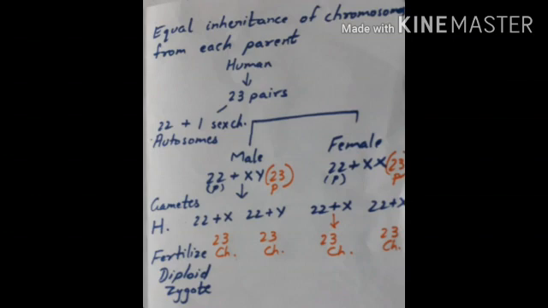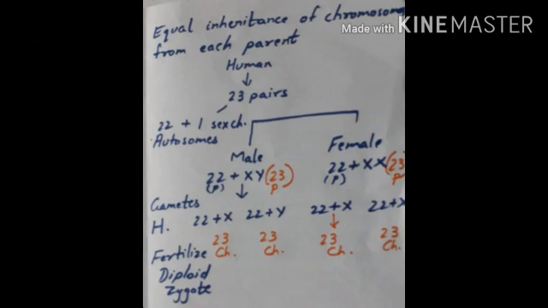One set comes from the male parent and another set comes from the female parent. For example, human beings have 23 pairs of chromosomes, or a total of 46 chromosomes, and half of the chromosomes come from the male and half come from the female.